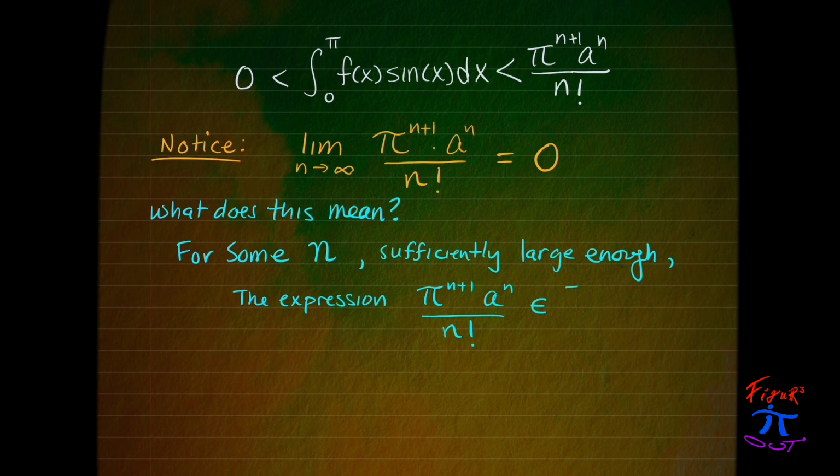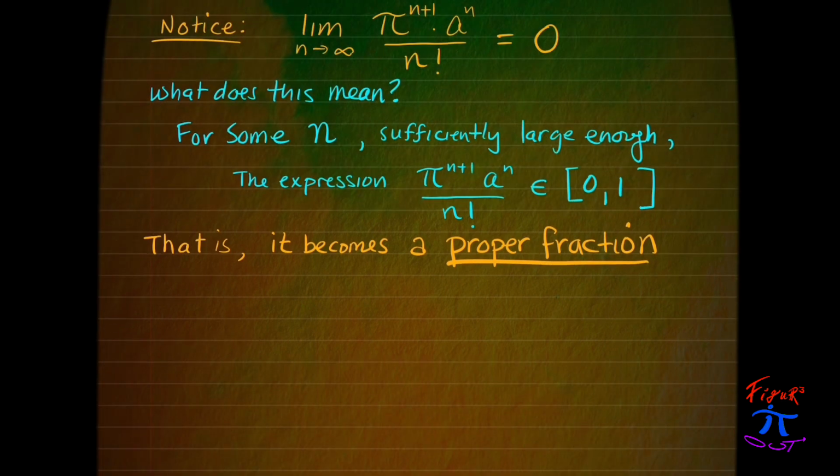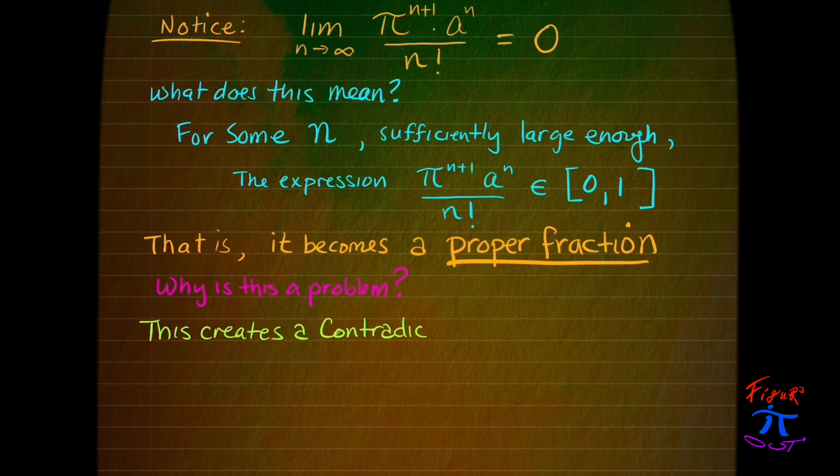So for some n sufficiently large, this expression takes on values between 0 and 1. That is, it becomes a proper fraction. And if it becomes a proper fraction, and our integral is nested between 0 and a proper fraction, that means the integral itself has to be a value that is less than 1 but greater than 0. And therefore, this creates the contradiction.